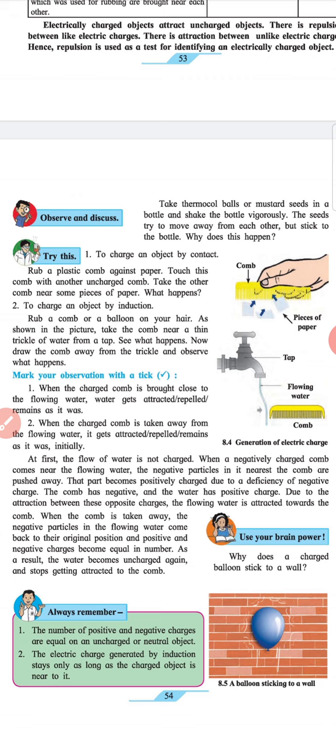Heading: Try this. 1. To charge an object by contact. Rub a plastic comb against paper. Touch this comb with another uncharged comb. Take the other comb near some pieces of paper. What happens?